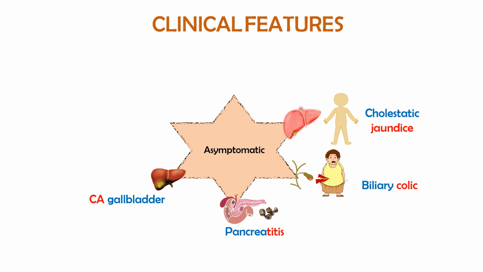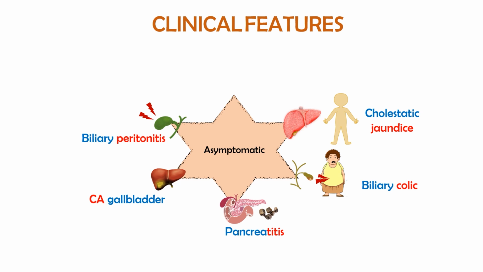Next is biliary peritonitis. Now you will be thinking, how are gallstones going to cause peritonitis? It is very simple. If the gallbladder has stones and the patient has not got the treatment, the gallbladder can develop perforation.